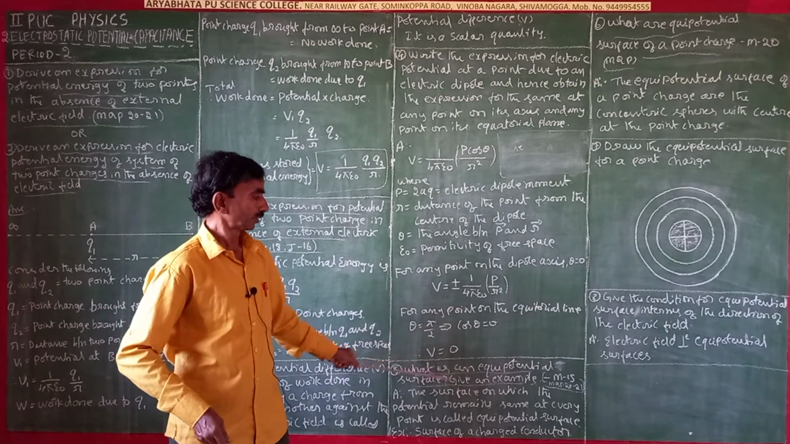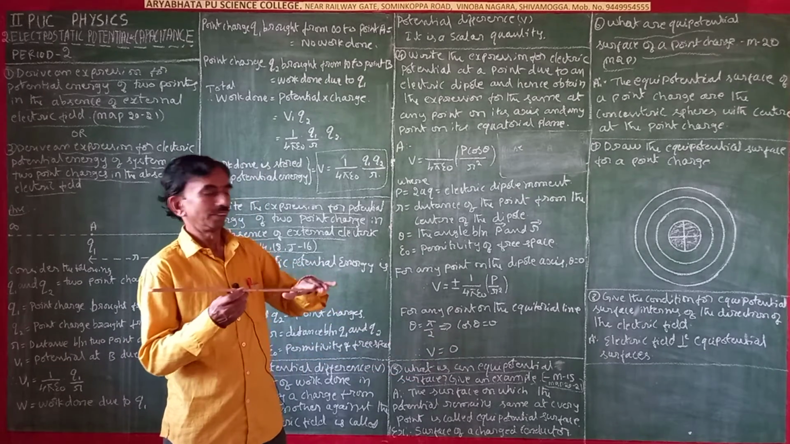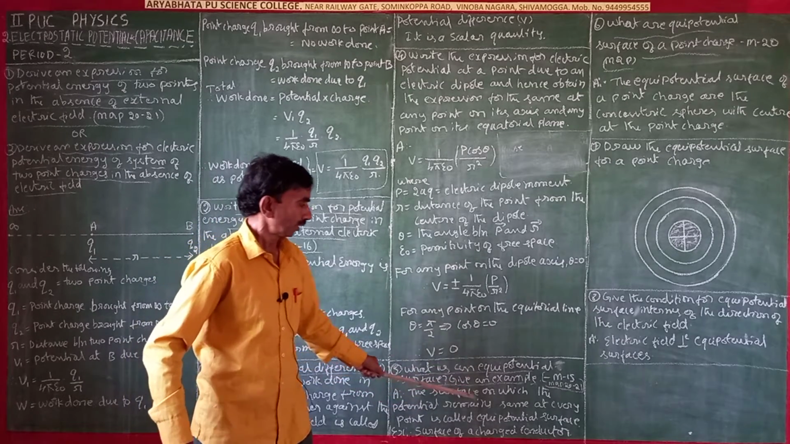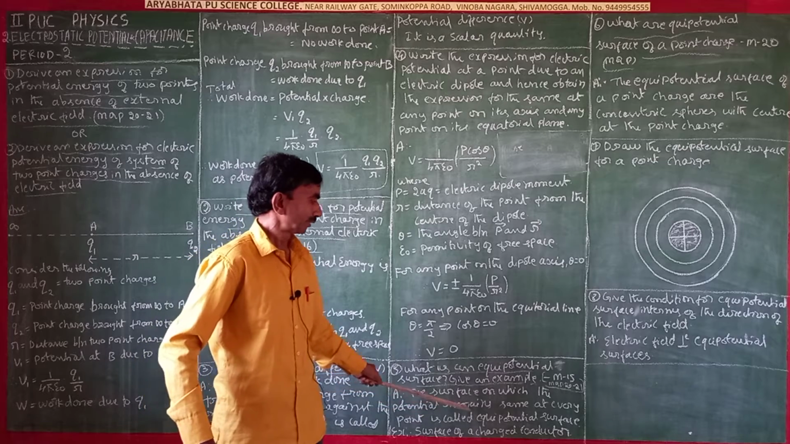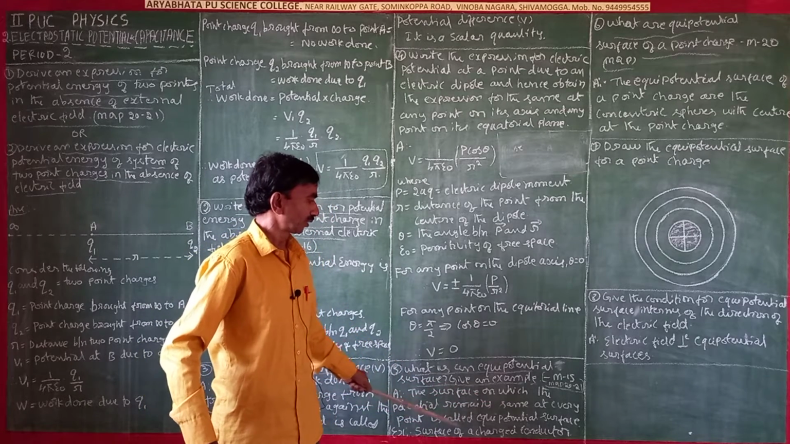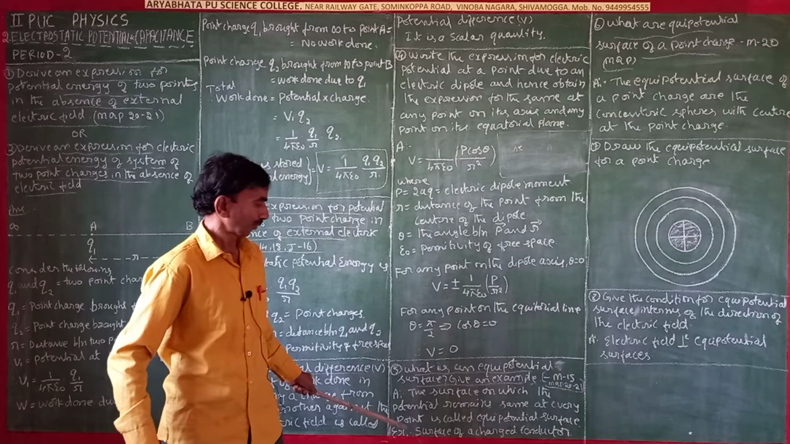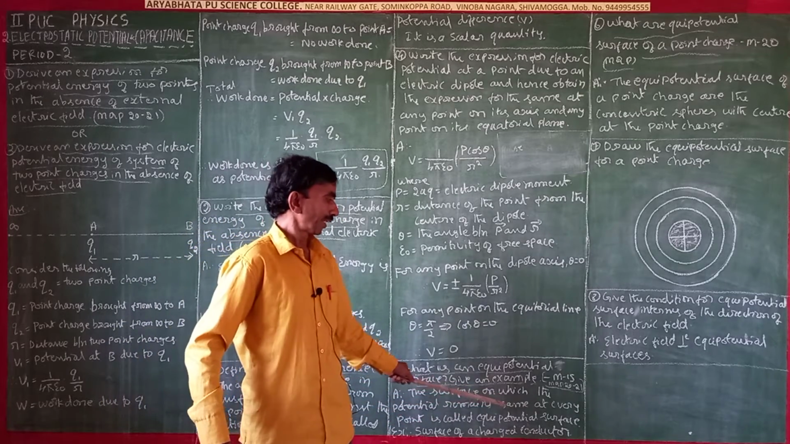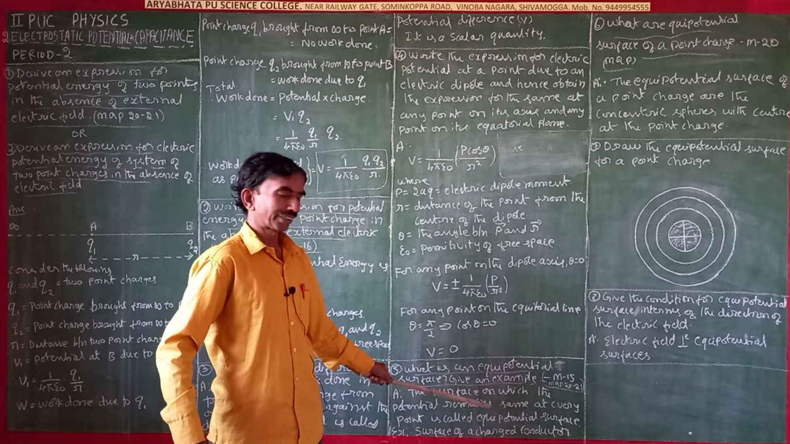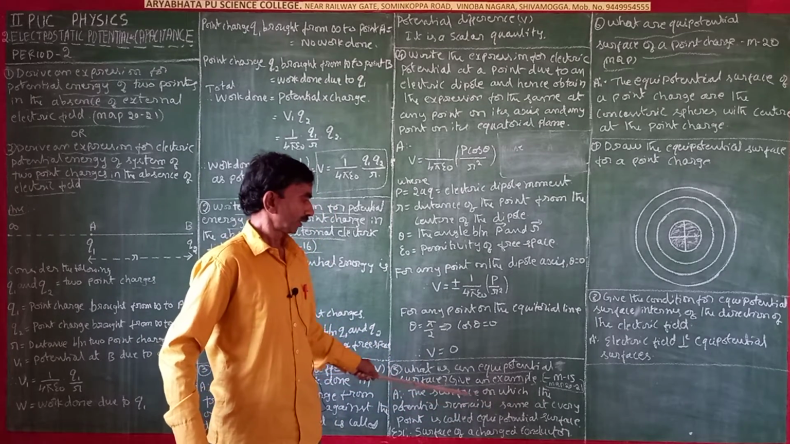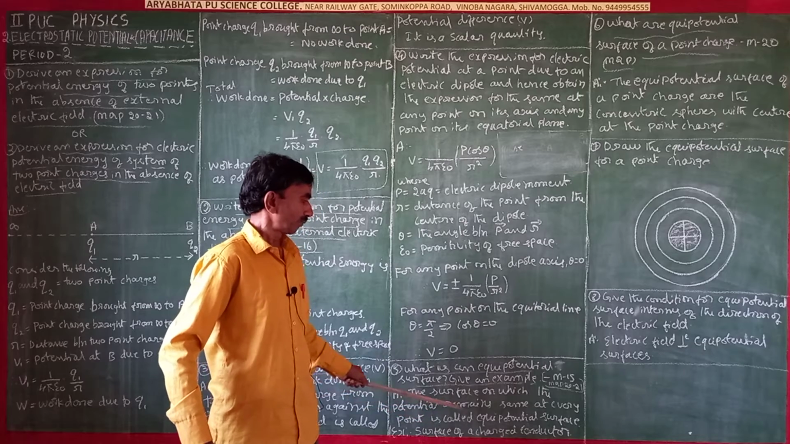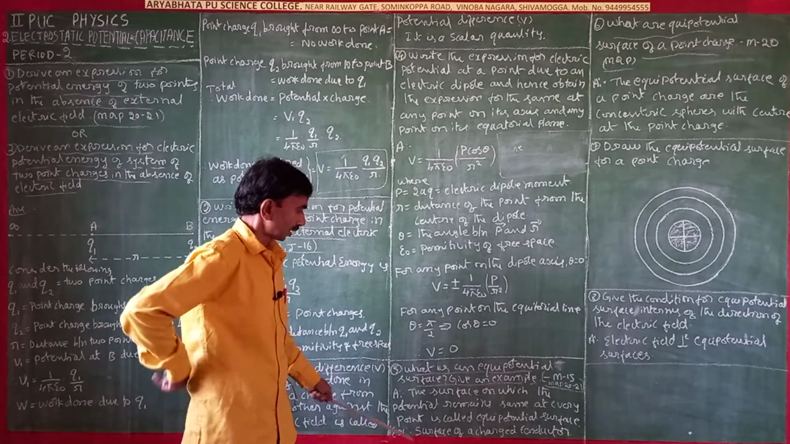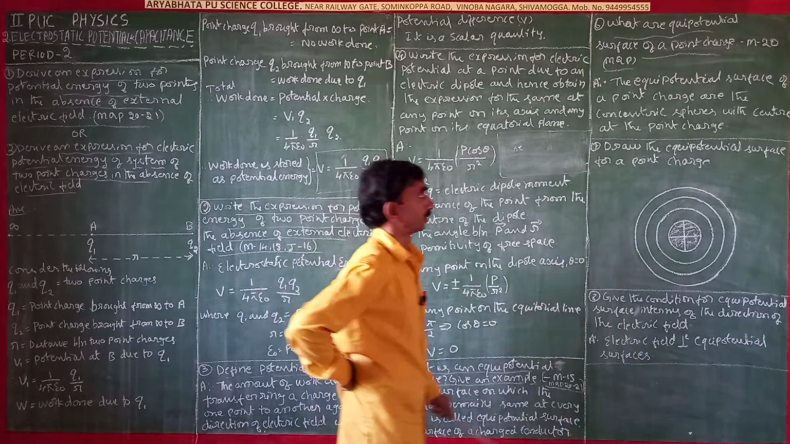So an equipotential surface is a surface on which the potential remains the same at every point. The surface on which the potential remains the same at every point is called an equipotential surface. Example: surface of a charged conductor.